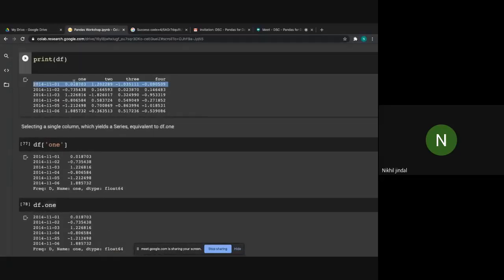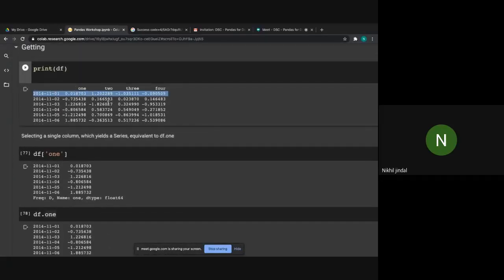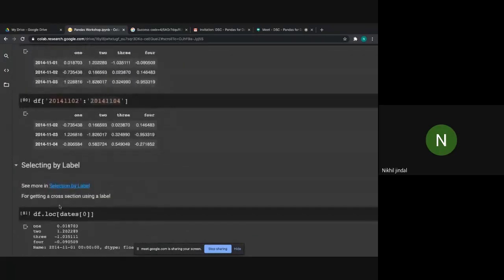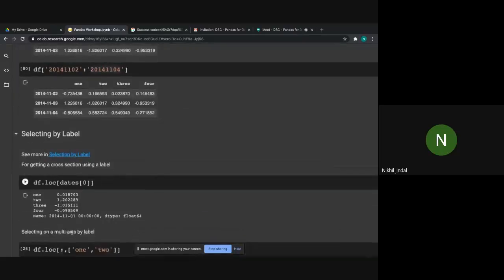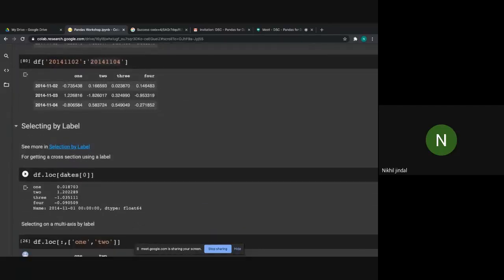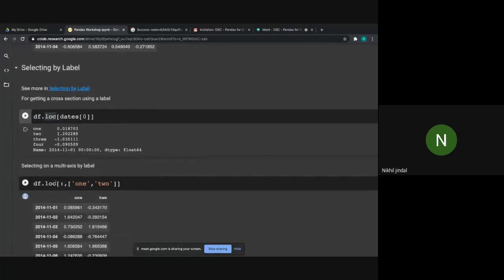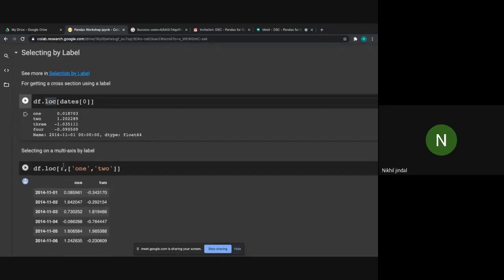So that particular row has printed this: 0 0.18 1.20 and so on. Okay, we have used the loc function. It is an important function, you guys should remember it. Similarly, you can perform slicing with 2 parameters.